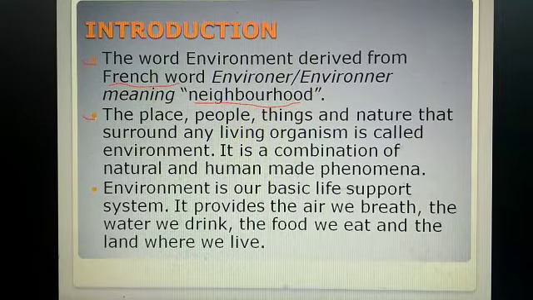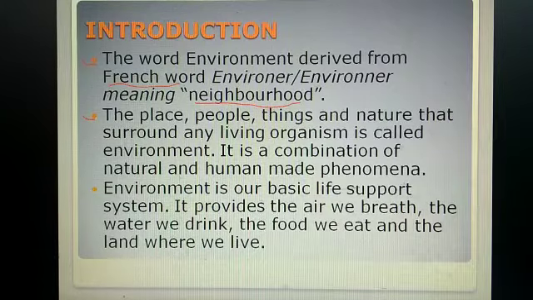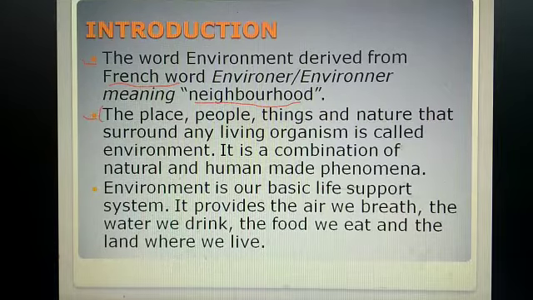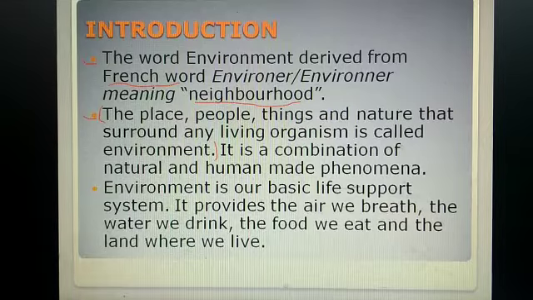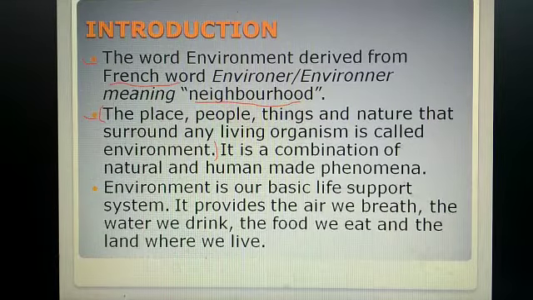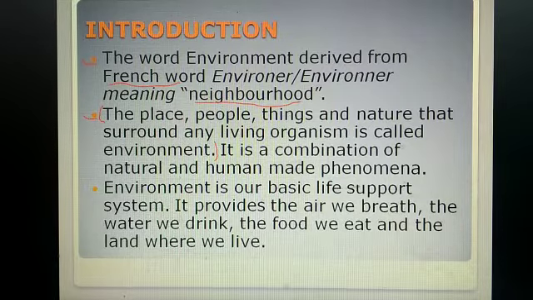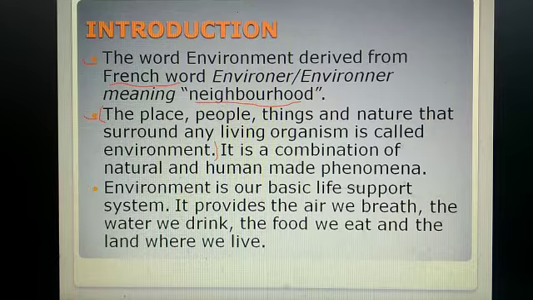The place, people, things and the nature that surround any living organism is called environment. So this is the definition. It is saying that the place, people, things and the nature that surround any living being is called the what? Environment. And it is a combination of the natural and the human made phenomena. So environment is a combination of the natural and human made phenomena.